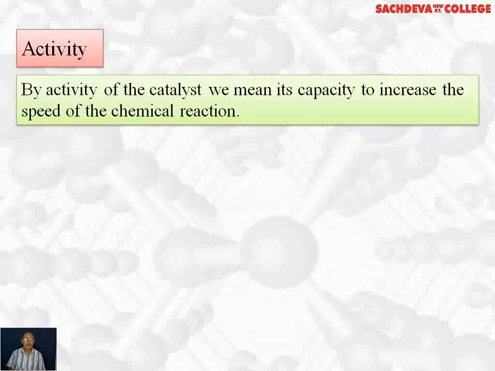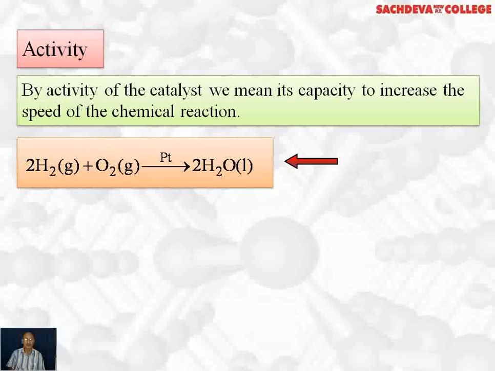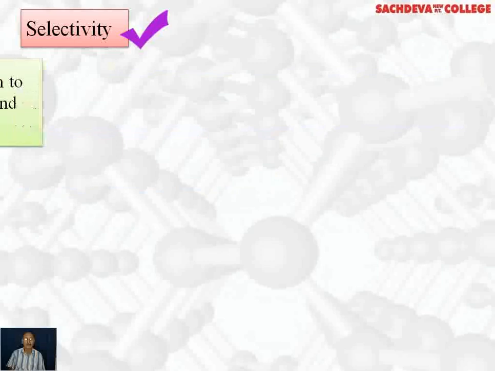Let's take up activity of the catalyst. By activity of the catalyst, we mean its capacity to increase the speed of chemical reaction. For example, hydrogen and oxygen do not react at room temperature, but in presence of catalyst, hydrogen and oxygen react explosively to form water. Next, we are taking selectivity of the catalyst.